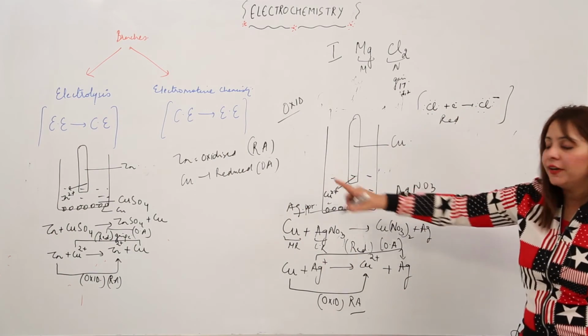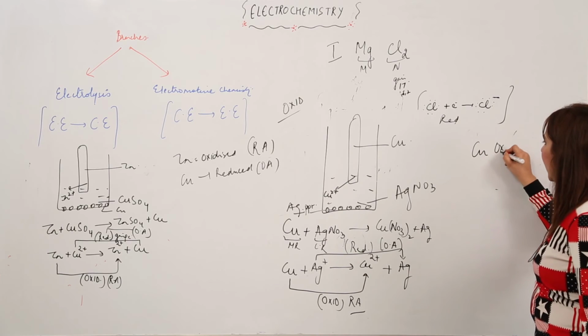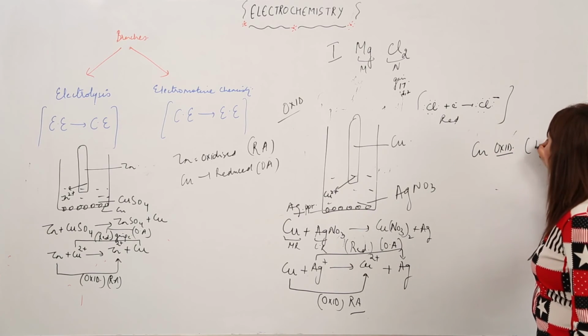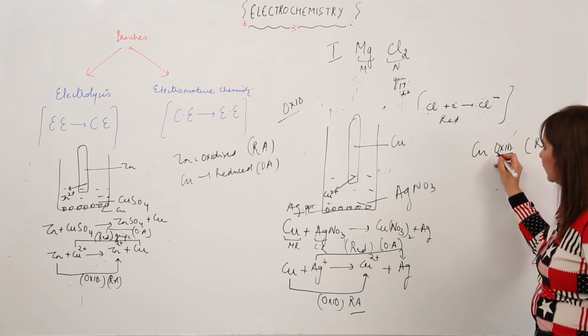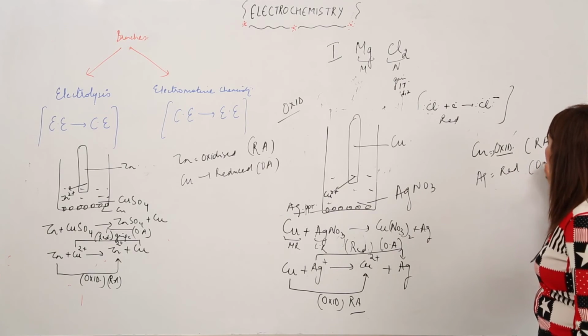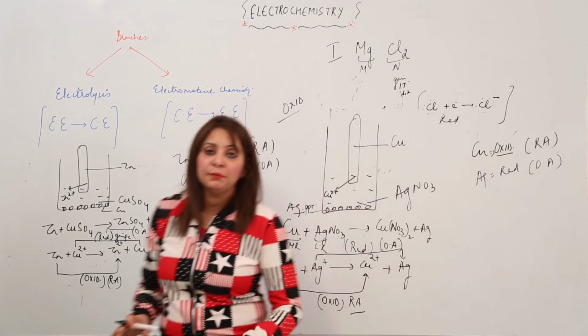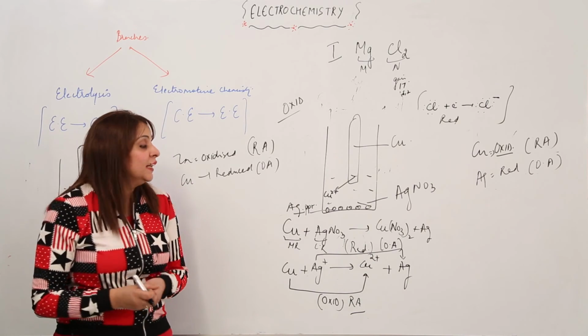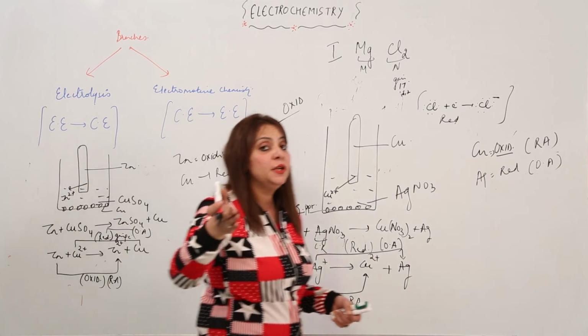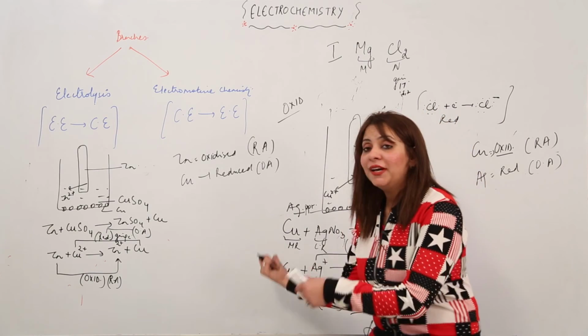Just as I listed here, I am listing this for this also. So in this case, copper getting oxidized and it is behaving as a reducing agent. Silver getting reduced, acting as an oxidizing agent. So now I think you know these two examples, you have looked at this example carefully. Now I was talking about an important property, an important point which I wanted you to write. So can you make out that point?